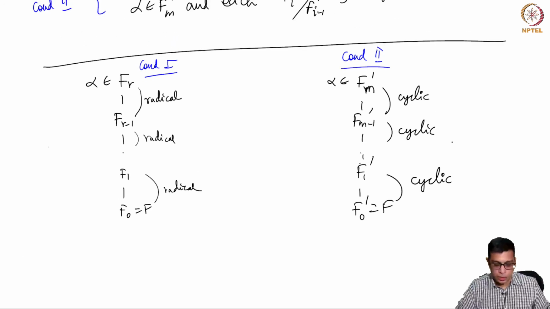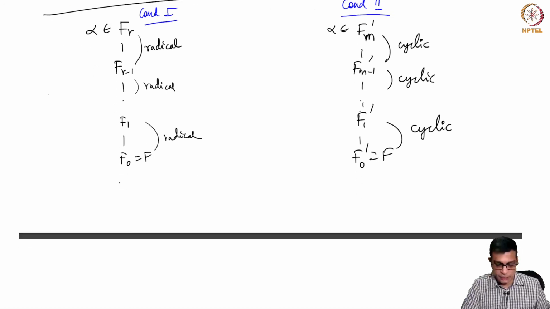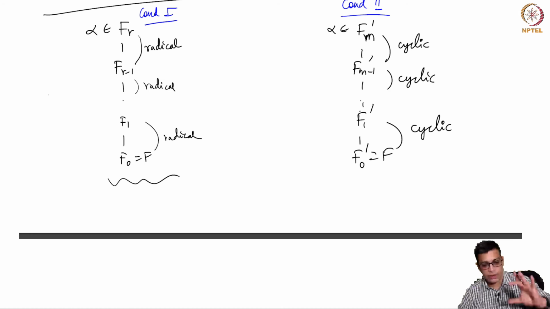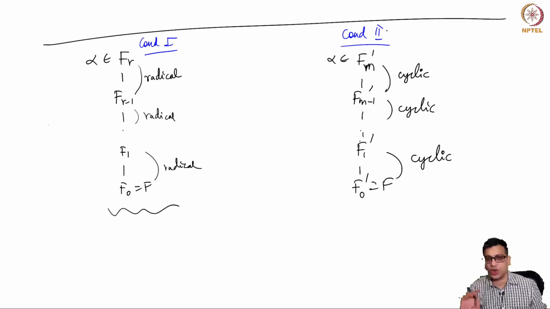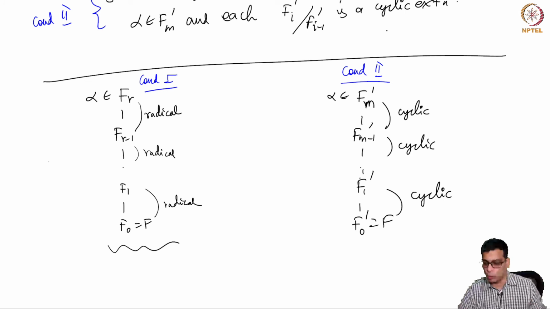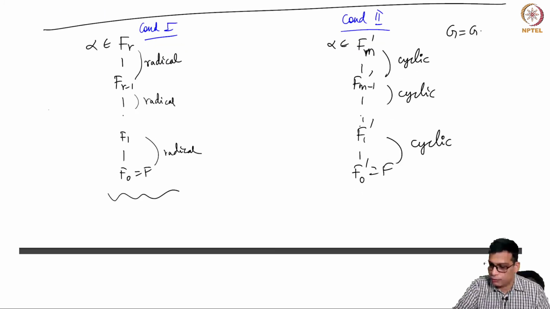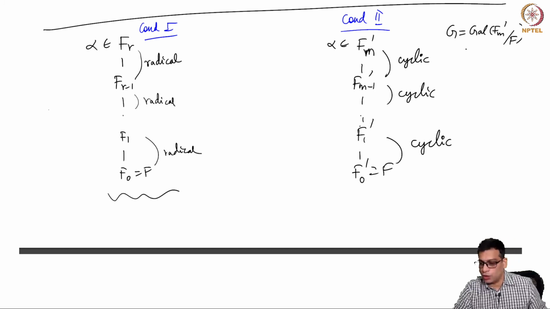Now in this world, any information about the group can say nothing about whether such a tower exists or not. Whereas in the cyclic world, any such tower has very strong restrictions on the group, because for example if you take the Galois group of the extension Fm' over F, there is something called a composition series, a chain of subgroups, such that each quotient is cyclic.